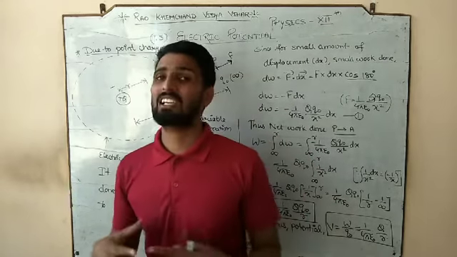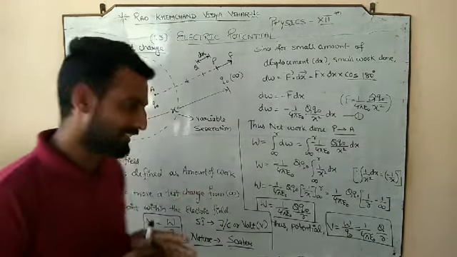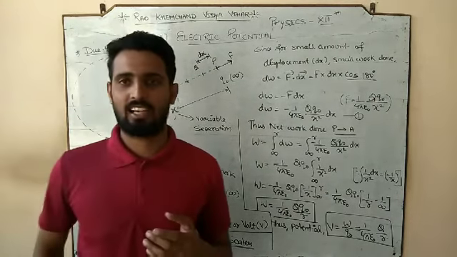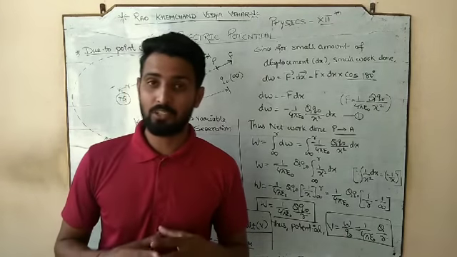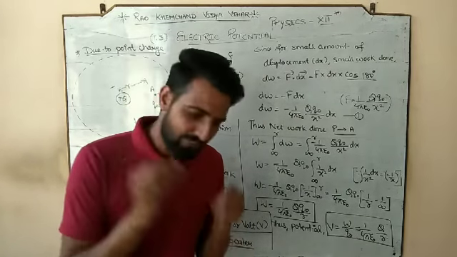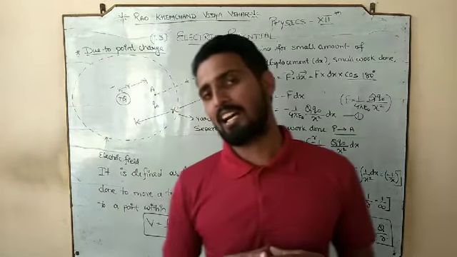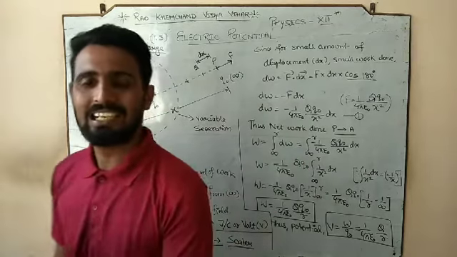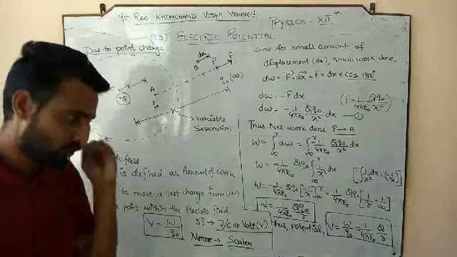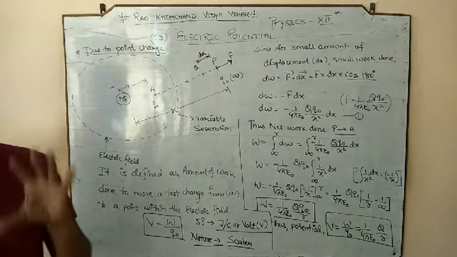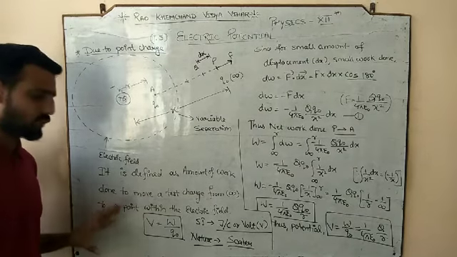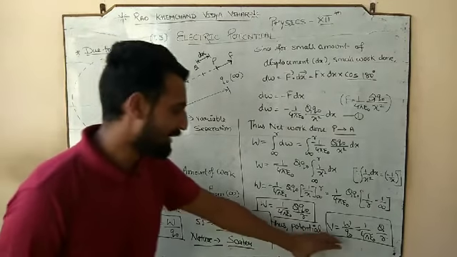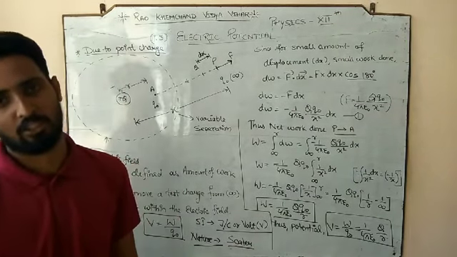But here we can't give the direction to the electric potential because it is scalar in behavior. And if it is so, we have to use the sign somewhere. But where can we use it? We can't give the direction. And if we can't give the direction, we have the last option, that we are going to use the sign of the charge in the expression only. So the note that we are going to note down just after this is that we have to use the sign of charges while writing the expression for electric potential.